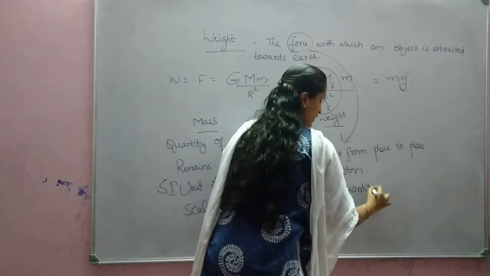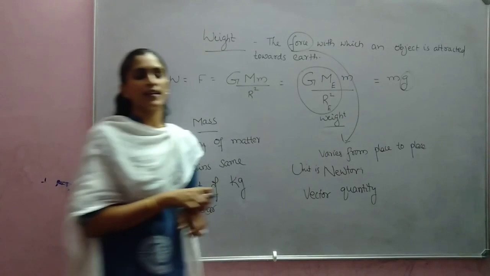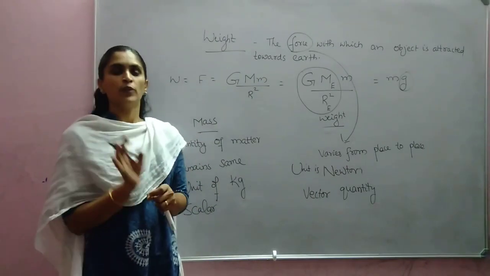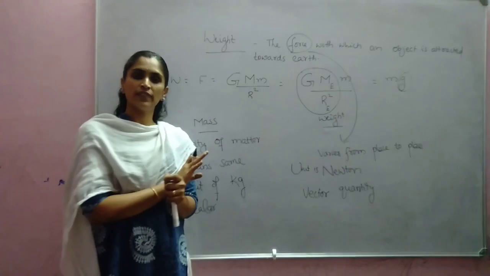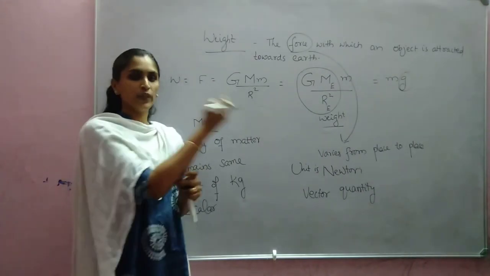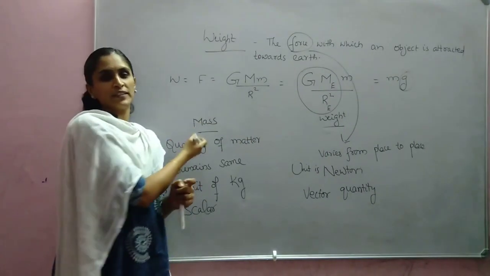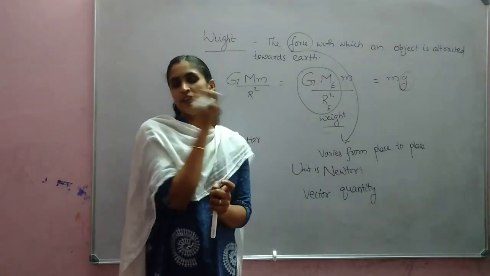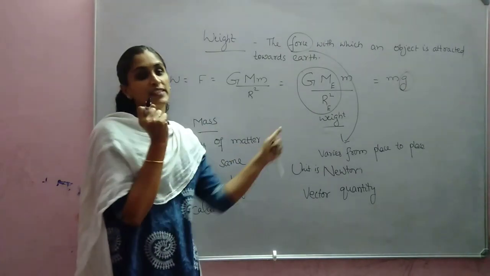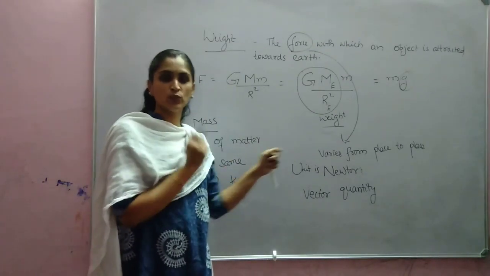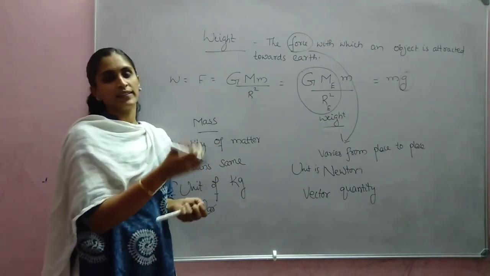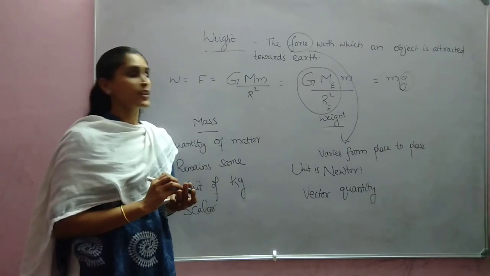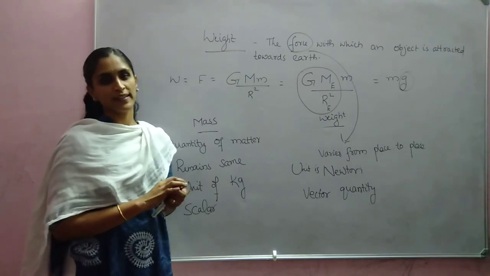Okay. So these are the differences between mass and weight. You should now clearly understand the difference between mass and weight. Mass remains the same but weight varies from place to place. First definition, mass is a scalar quantity. Mass is the quantity of matter, weight is the force with which an object is attracted towards earth. Then units, and then scalar and vector quantity. Okay. So these are the differences between mass and weight.